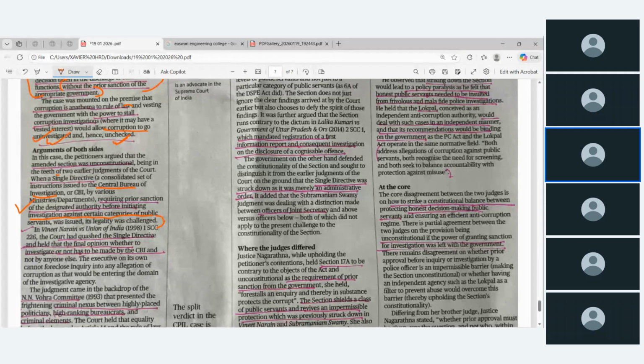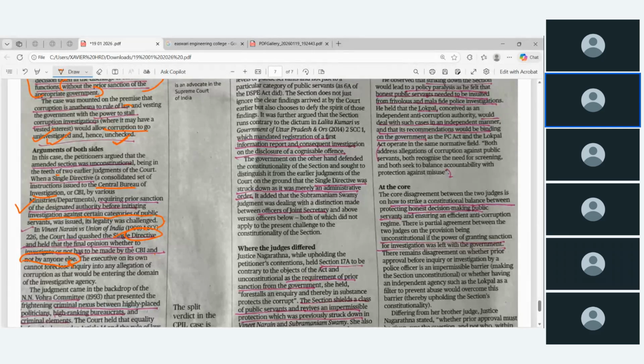In 1998 the Supreme Court quashed the single directive and held that the final opinion whether to investigate or not has to be made by the CBI and not by anyone else. Appo the single directive sollama, the final opinion yarukku, investigate pannanuma vendamgiradu, made by the CBI but not by anyone else nu solludu. Okay, this is a good one. ஏன்னா இங்க government opinion வரல, as per the Supreme Court in the case Vineet Narayan versus Union of India.